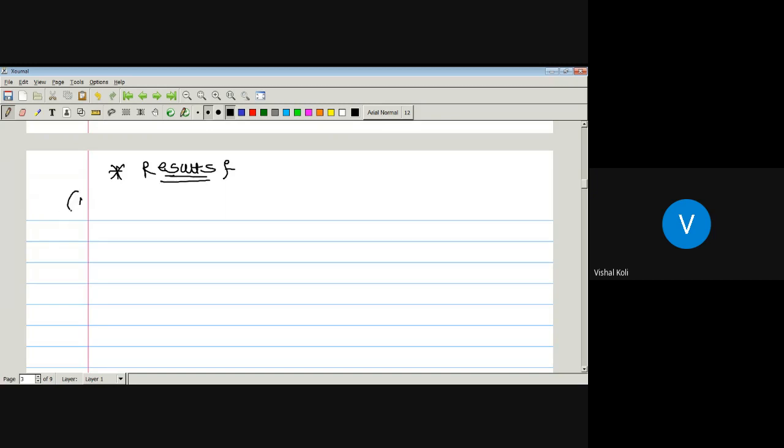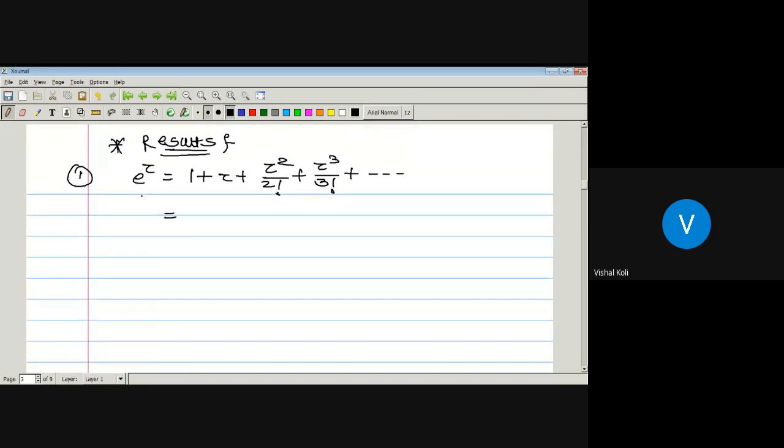First one, e to the power z. What is e to the power z? It is nothing but 1 plus z plus z square upon 2 factorial plus z cube upon 3 factorial plus so on. And as the function is analytic in the whole complex plane, that is, e to the power z is analytic in the whole complex plane, its modulus of z is finite.